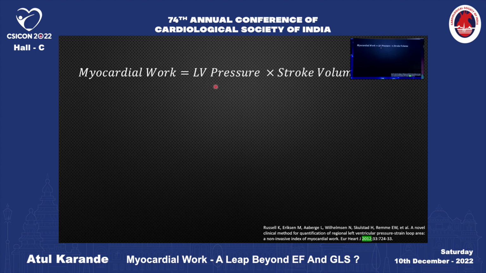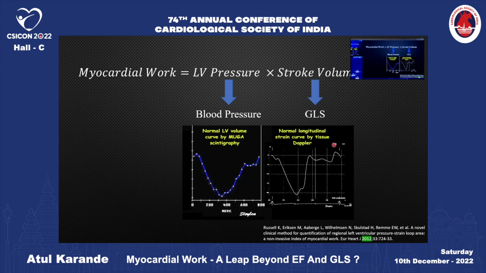Work is a product of LV pressure and stroke volume. Blood pressure can be used as a non-invasive surrogate for LV pressure in absence of aortic stenosis. And global longitudinal strain is a measure closely related to stroke volume, so it can be used in place of stroke volume.